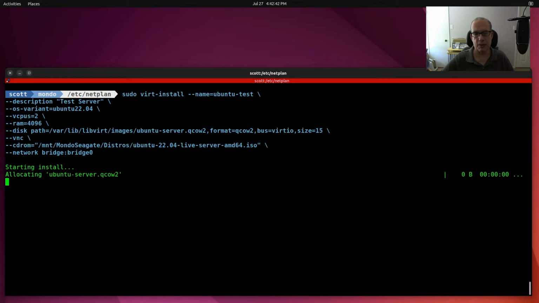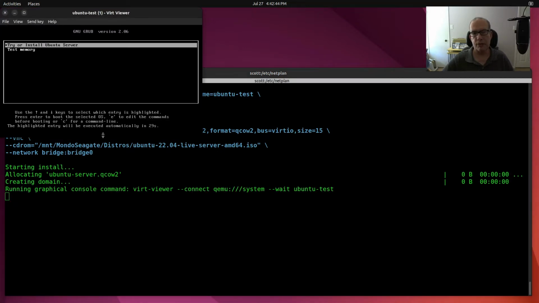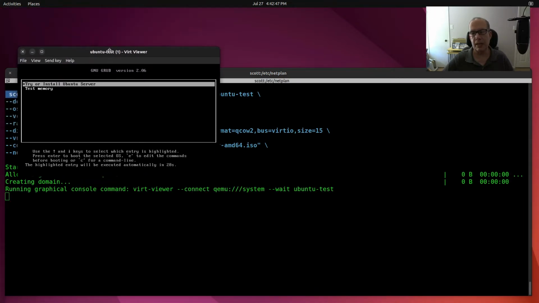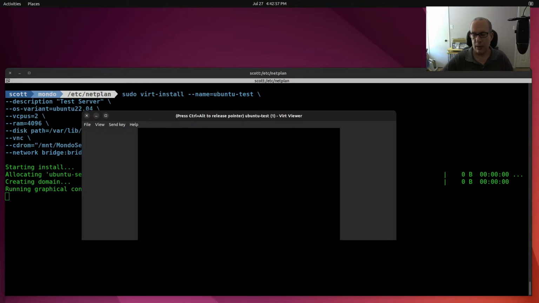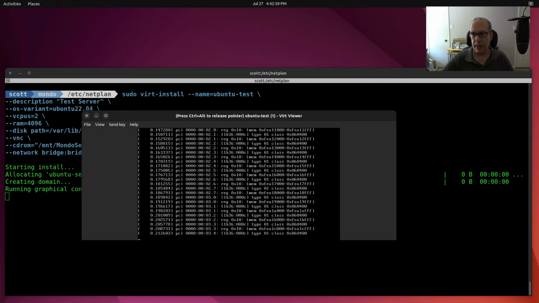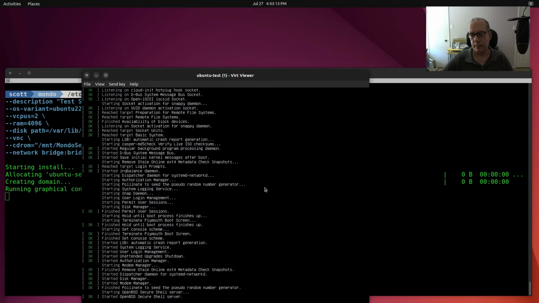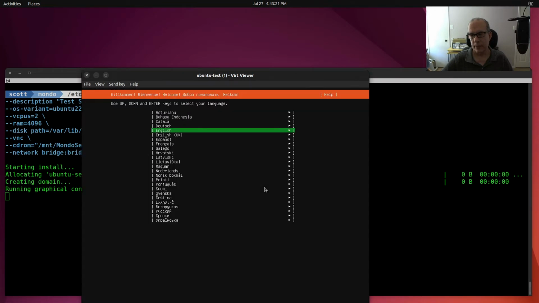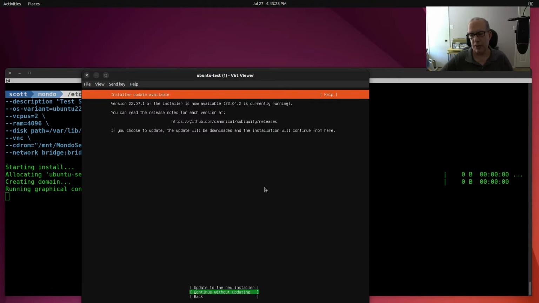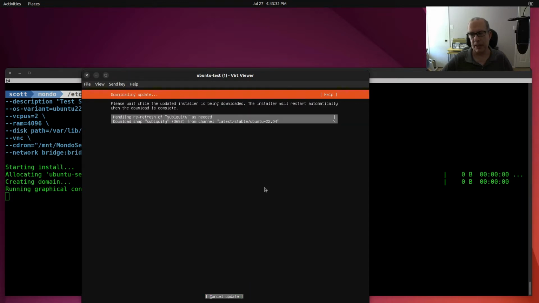Now, when I hit return, it goes off and it starts up a screen up here. I go ahead and hit enter, and this is installing a server. And the first question we have is, what language do we want? I'll hit enter on English. I'll say update to the new installer because that always makes things better.